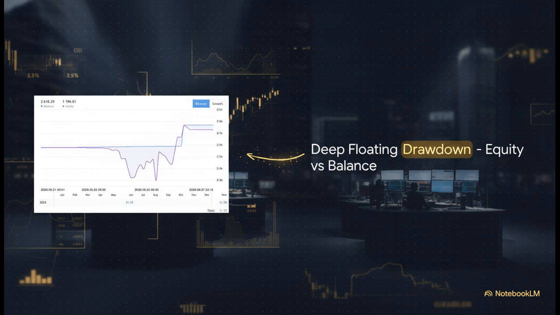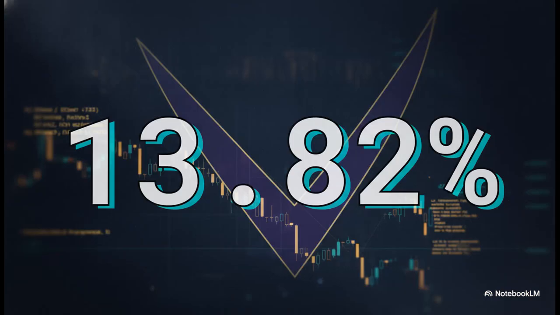The downward action temporarily but severely fractured our account equity from our actual balance line. It effectively plunged the account into a very deep valley of floating drawdown, visually representing a massive spike in open, unresolved risk. To put a specific number on that downward pressure, it generated a weekly maximum drawdown of 13.82%. This provides a stark, undeniable reminder of the reality of algorithmic trading. When the market moves heavily against your open positions, the floating loss can become highly significant very quickly.